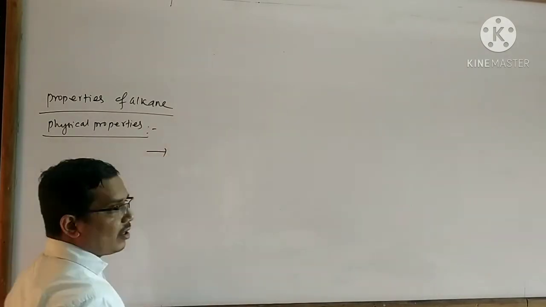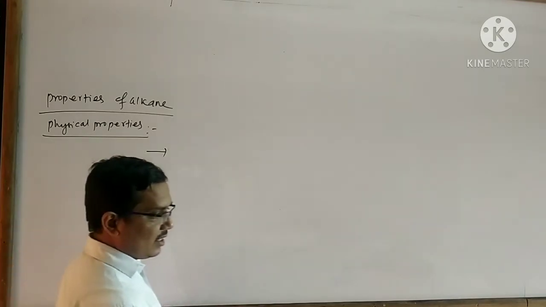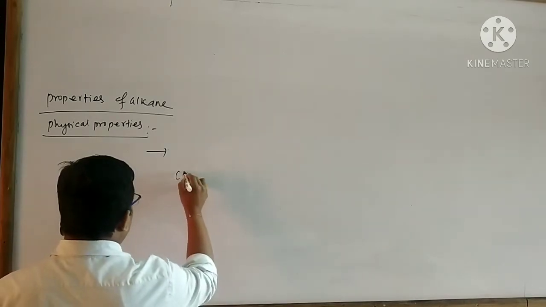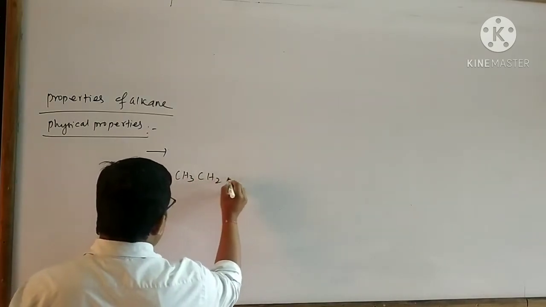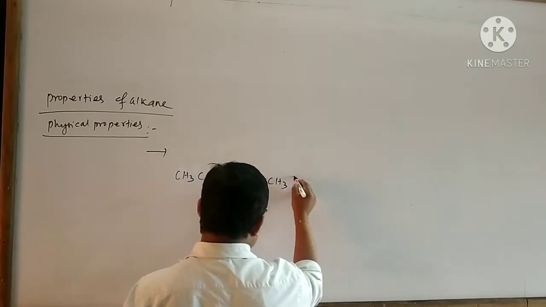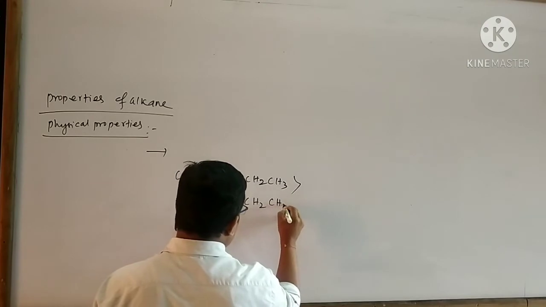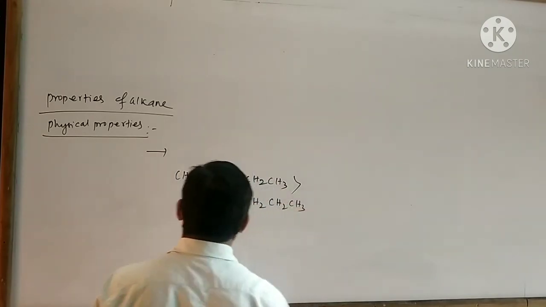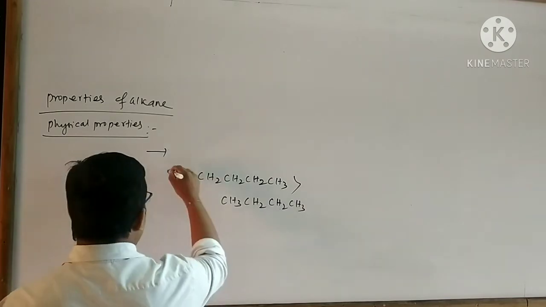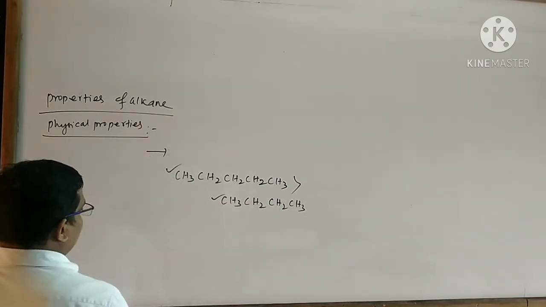Next point, remember the density of alkane increases with the increasing number of carbon atoms. Take an example: the density of pentane is more than the density of butane. Here the number of carbon atoms present is high, here the number of carbon atoms present is 4.